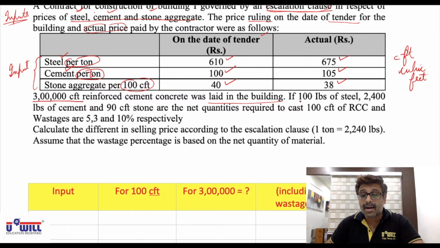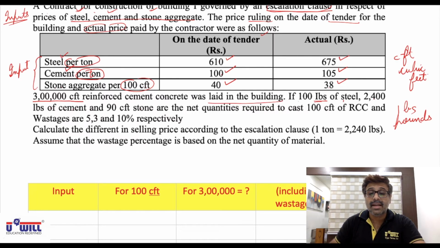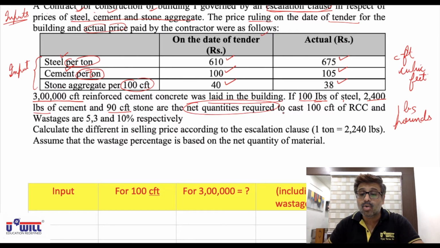If 100 LBS, LBS means pounds. So if 100 pounds of steel, 2,400 pounds of cement and 90 cubic feet stone are the net quantities required to cast, to cast means to construct 100 cubic feet of RCC.